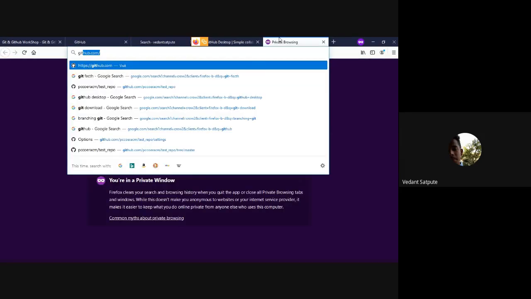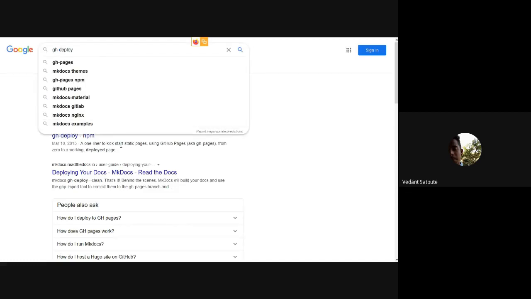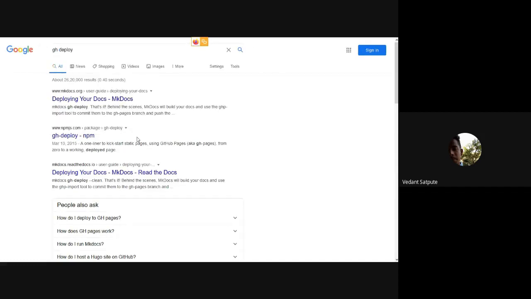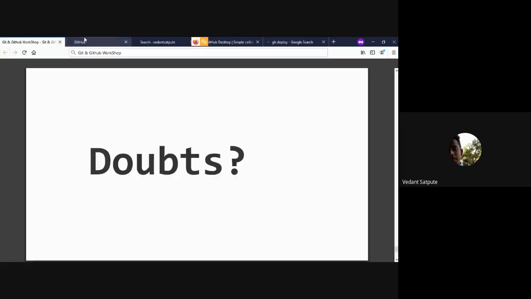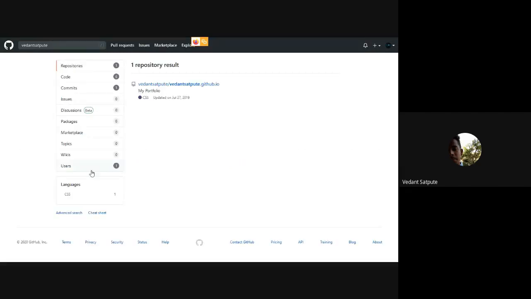There is something called GitHub Pages deploy, you can see here. So you can use the gh-deploy npm package. It is okay, static in a way. So yes, if I search my username, I will show something I created from my repo.